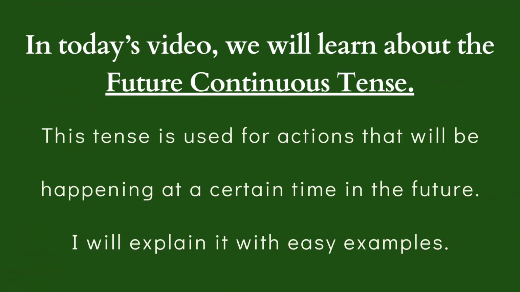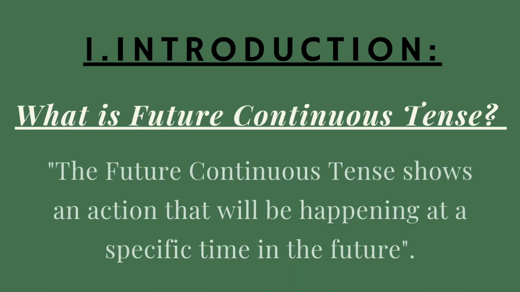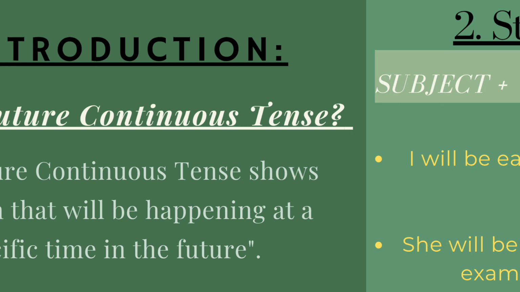In today's video, we will learn about the future continuous tense. This tense is used for actions that will be happening at a certain time in the future. I will explain it with easy examples. Introduction. What is future continuous tense? The future continuous tense shows an action that will be happening at a specific time in the future.